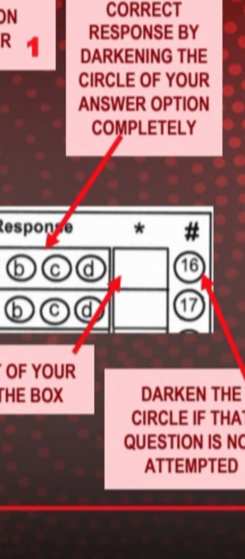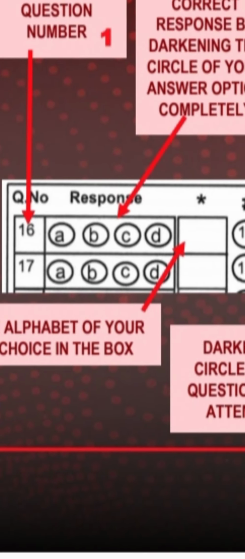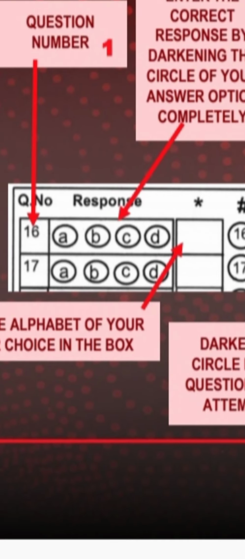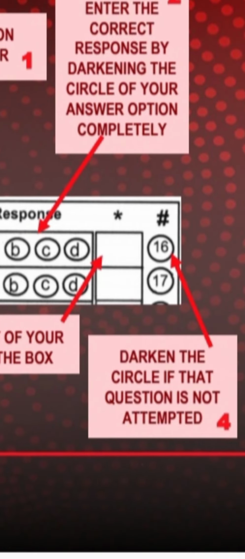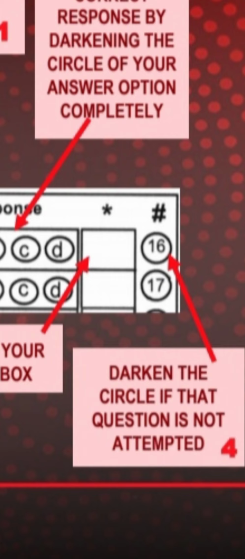If there is no shading in a particular question, for example question number 16, where ABCD nothing is shaded, in the rectangle box nothing is written, and in the final circle also nothing is shaded, this will be considered unfair, like something cheating or some mistake done. So the invigilator should check.